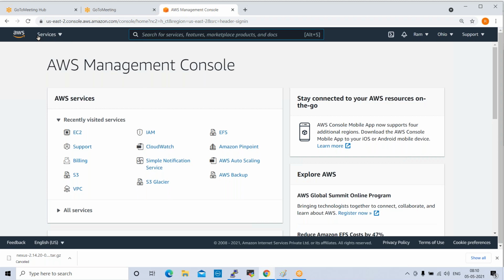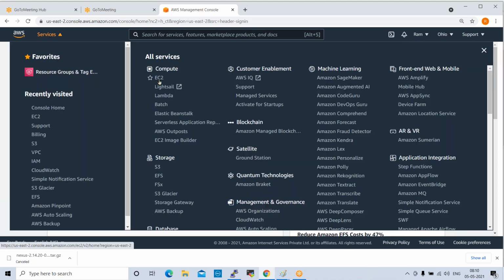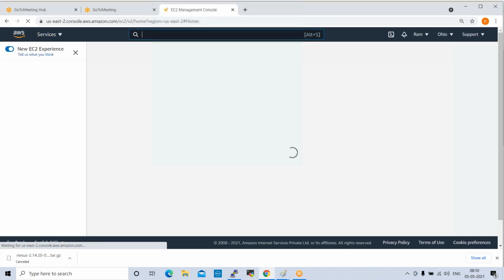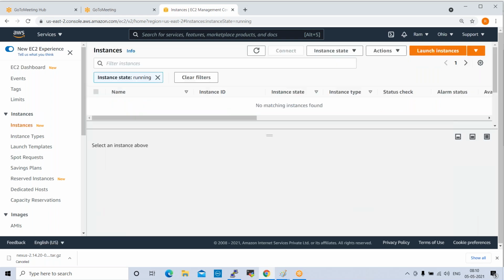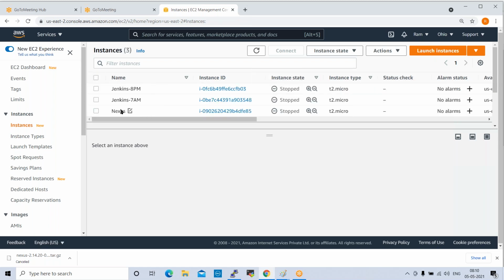So select Services here. These are the recently visited services. Click on EC2. Click on running instances. Here we can launch an instance. In my console, I already have some servers. These are the Jenkins servers, for different Jenkins batches, and a Nexus server is also available here. These are already stopped servers.